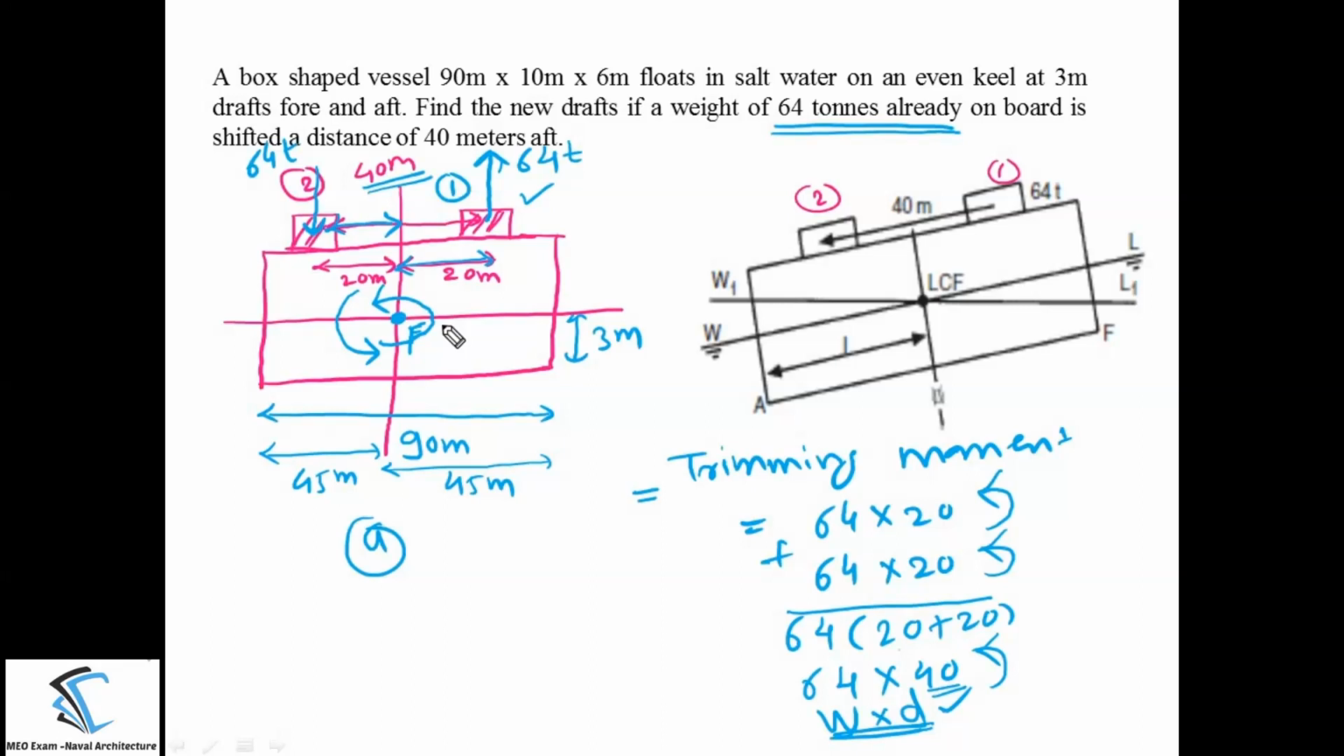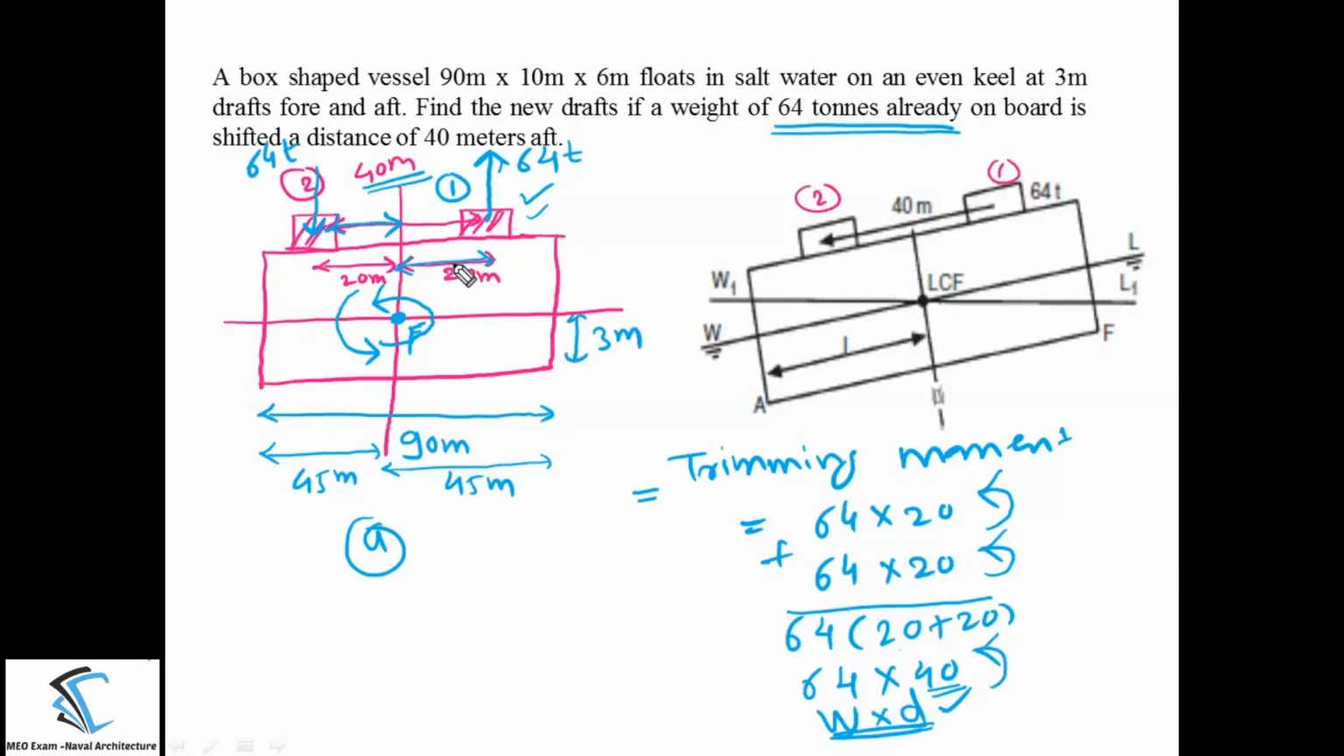So in this answer I am considering that the initial position of the mass is somewhere here, 20 meters forward of the center of flotation, and I am shifting this mass from position 1 to position 2. Position 2 is 20 meters aft of the center of flotation. It means the total distance of shifting the mass from position 1 to 2 is 40 meters. Now I am checking whether the answer will come the same or different if I consider this condition.